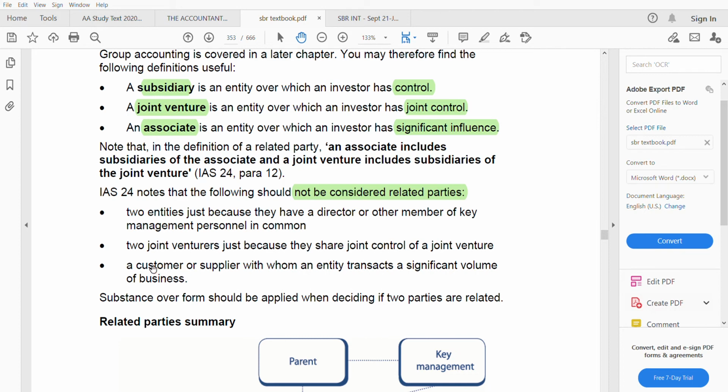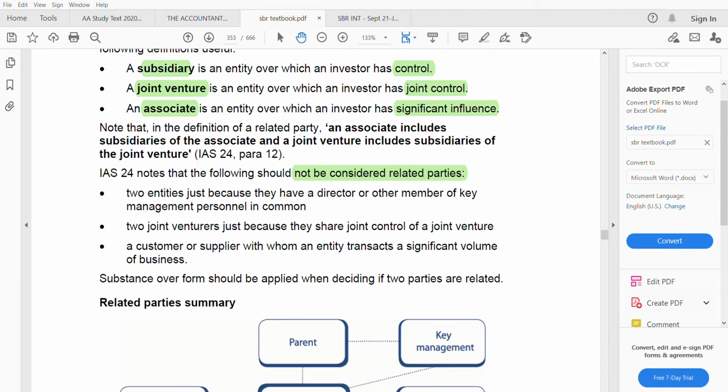Number three: a customer or a supplier with whom an entity transacts a significant volume of business. No matter how much transaction you do, the volume does not matter. Your supplier and your customer are not related parties to the entity, to the organization. So these three are not related parties. Substance over form should be applied when deciding if two parties are related. Now let us summarize everything.